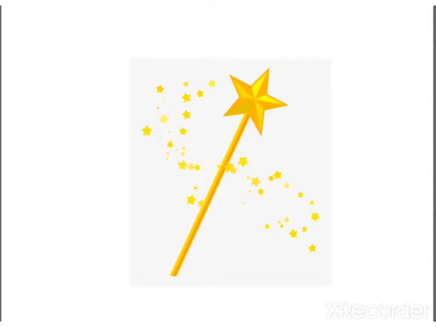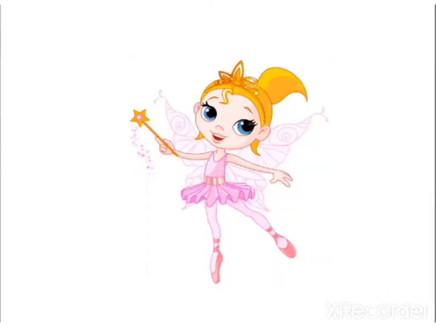So next is the photograph of a fairy, that I told you, the fairy with that magic wand. A fairy is an imaginary being of human form, especially a female with magical powers and wings.